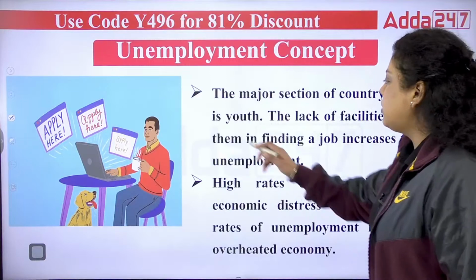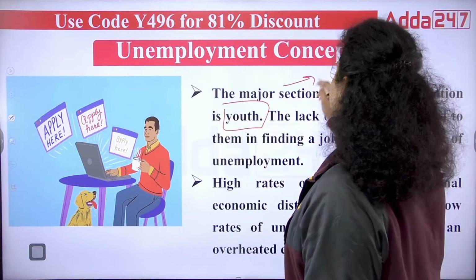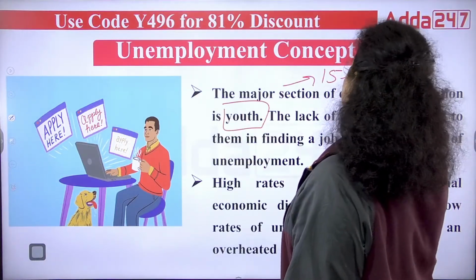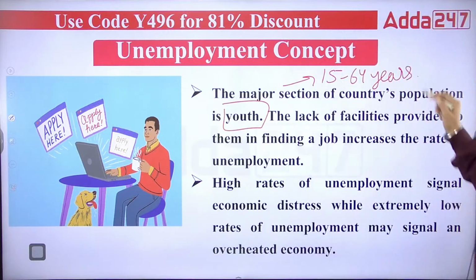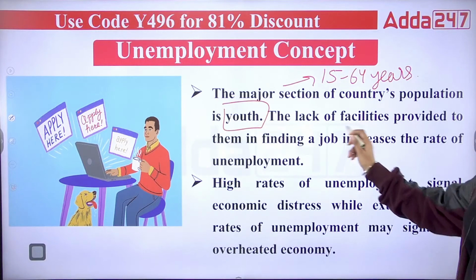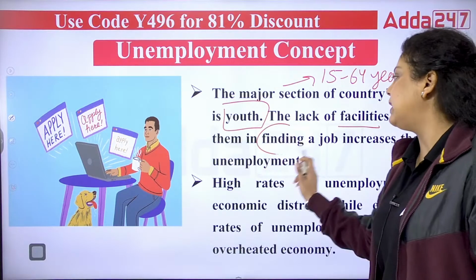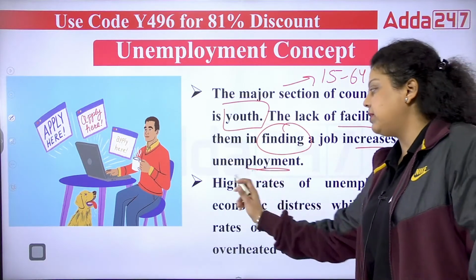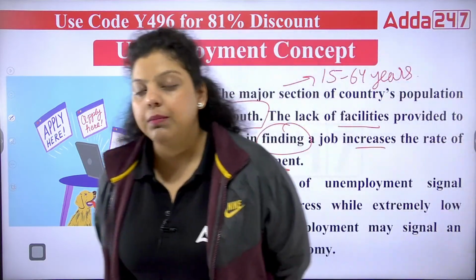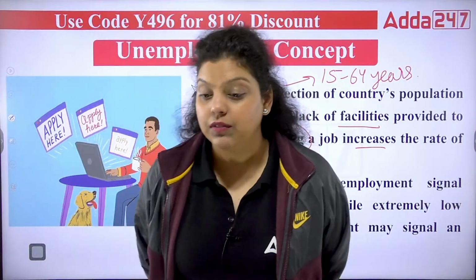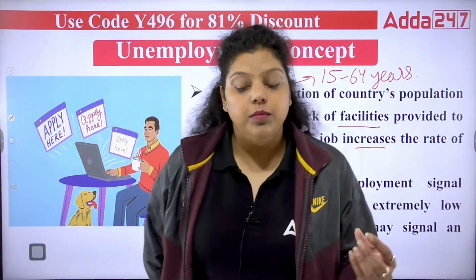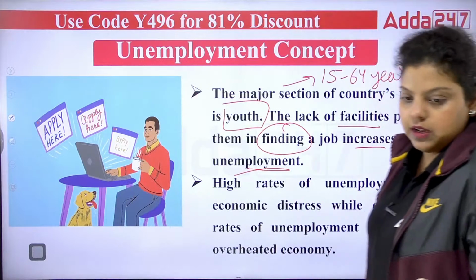If I talk about India, the major population is between 15 to 64 years, the age group of the working population. But the lack of facilities provided to them in finding a job increases the unemployment rate. The government is not capable of providing them the resources so that they can work. They are not finding jobs, and that increases unemployment in the country, right?